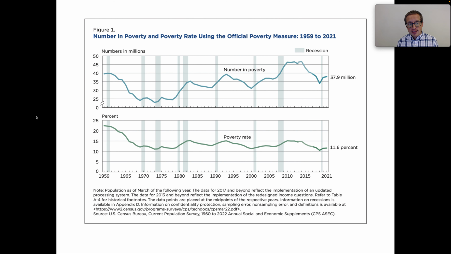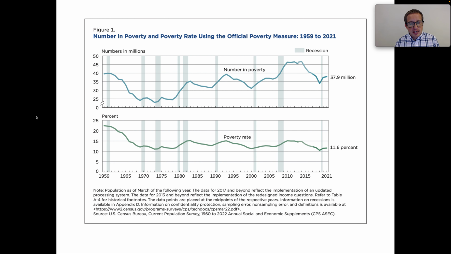Other tables had this figure. This comes from a US Census Bureau report about poverty in the United States. In the top panel, we see the number of people in poverty over the period from 1959 to 2021. This figure uses the official poverty measure, which has the longest time series, but it's also subject to some concerns. So there are those who think we should instead be using the supplemental poverty measure when studying poverty, and they have good reasons, and those are questions we'll get to as we go on through the course. For this figure, we're looking at the official poverty measure.